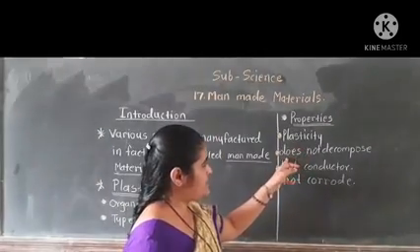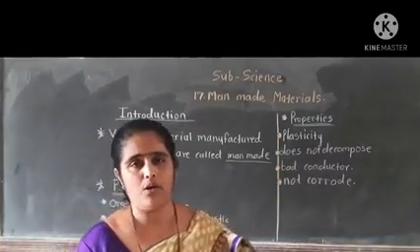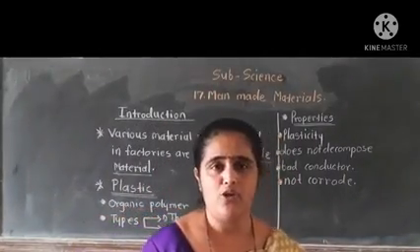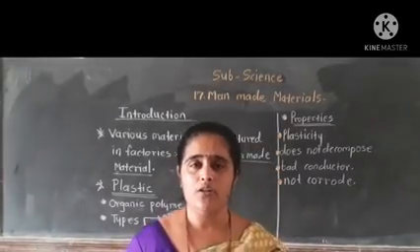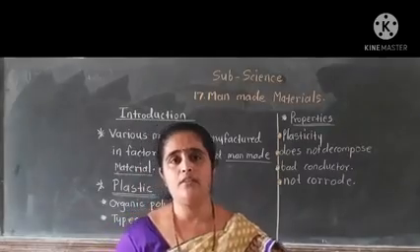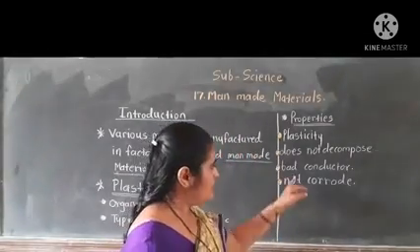The second property is that plastic does not decompose. It is an important property of plastic. It does not decompose, means विघटन, प्लास्टिकचं विघटन होत नाही. That is why many articles are made up of plastic.